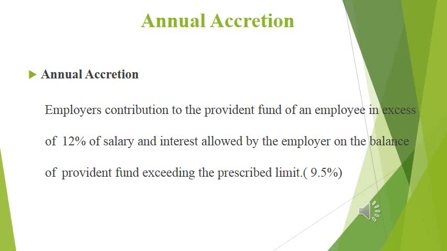Yesterday I gave an example. Suppose an employer contributes 13%, the excess percentage is taxable. Suppose an employer contributes exactly 12%, it is exempted. There is no tax. It is purely exempted. Suppose an employer contributes 11%, there is no tax liability. Suppose an employer contributes 13 or 15%, the excess is taxable. So the amount in excess of 12% of salary is taxable.